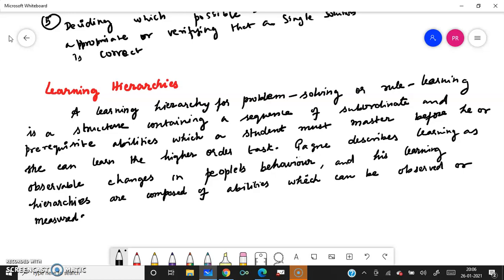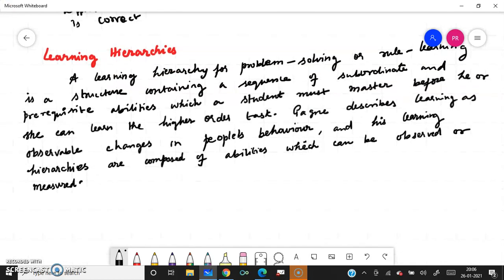So we'll give an example of whatever we have learned using the quadratic formula. Suppose you are going to derive the quadratic formula. That is your question. Here we are going to list the subordinate and superordinate skills and also the different steps used to derive the quadratic formula.